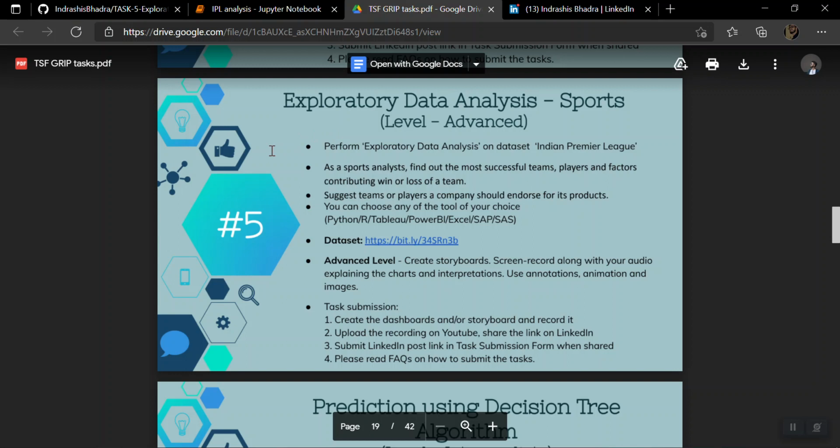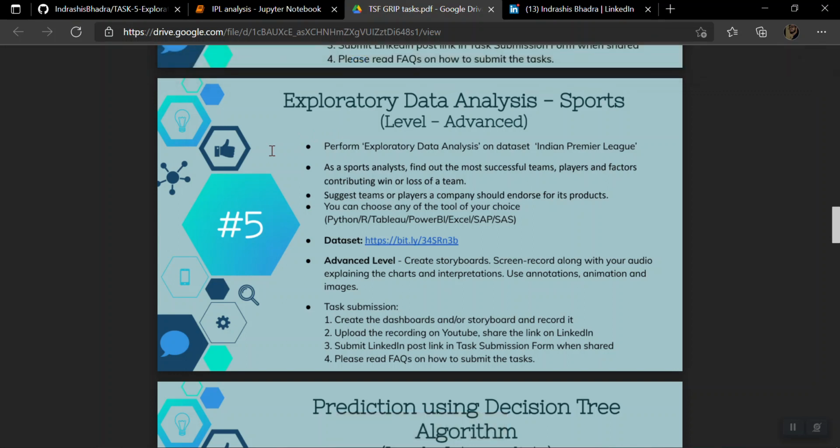So firstly, this is task 5 of the internship, and I am going to show you how I have tried and used Jupyter Notebook and Power BI to complete exploratory data analysis on the sports data set.